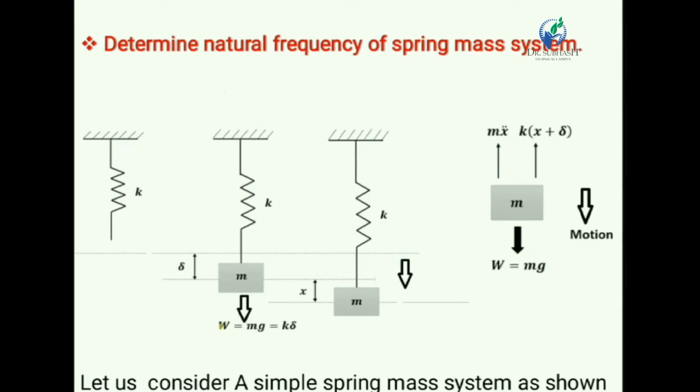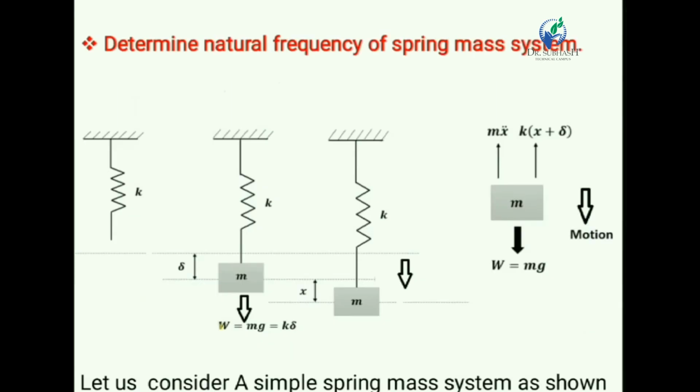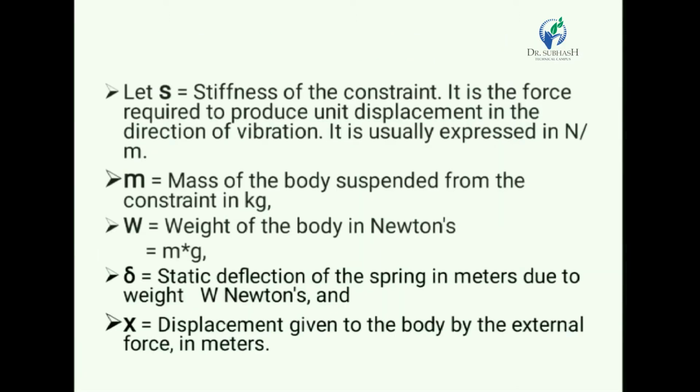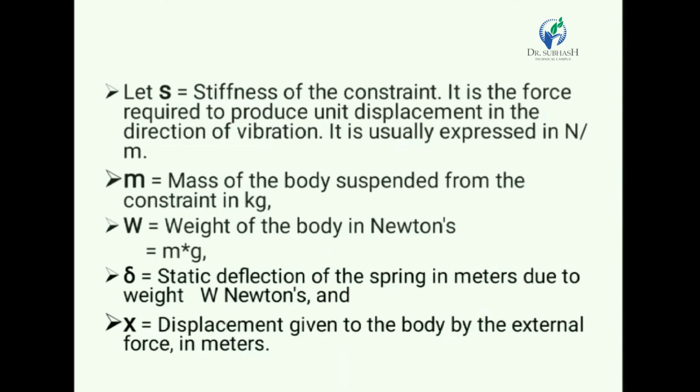Another notation is M. M is the mass of the system, and K is the stiffness of the spring. Then delta is the static deflection of the spring due to the weight. W is the weight of the mass, the weight of the system, and x is the displacement. This is the displacement given to the body by means of an external force.